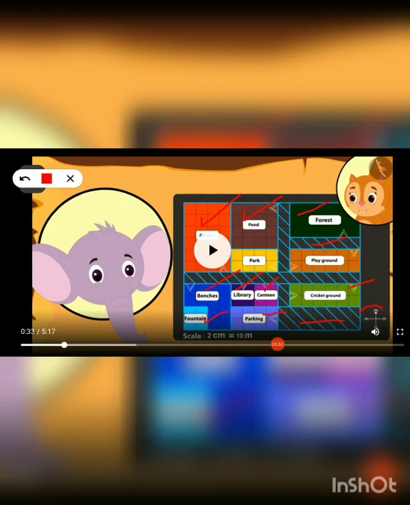And here it is the most important thing of a map. Everybody must know this is the compass of a map. We discussed this point in the very first video of this chapter, mapping your way. So everybody must keep in mind this is the compass of the map. This is the most important part of a map. With the help of this compass we come to know which direction a place lies in. Okay, so now we will discuss this map. So first listen to this story.